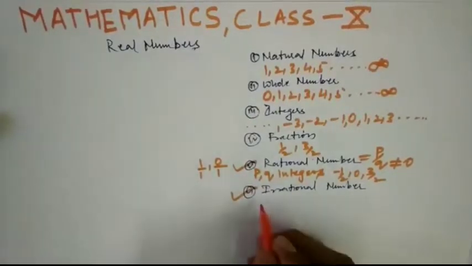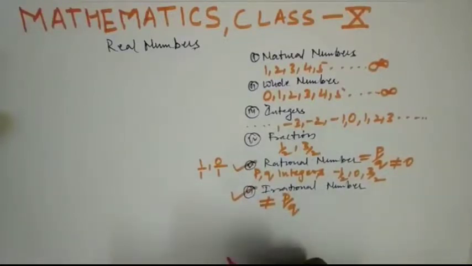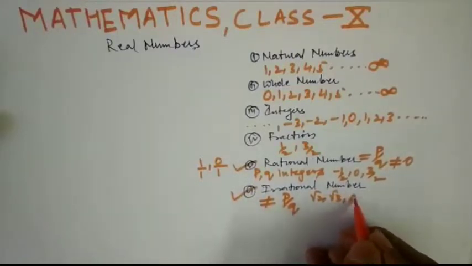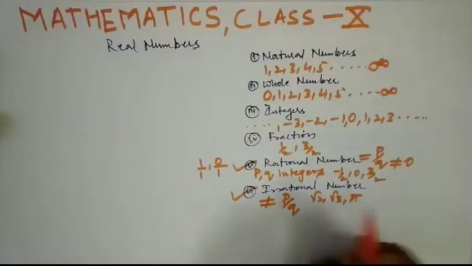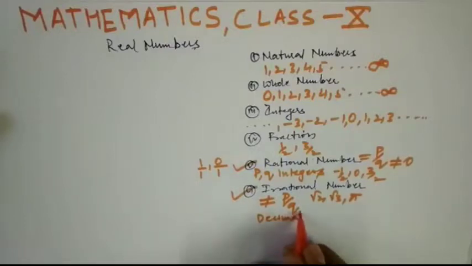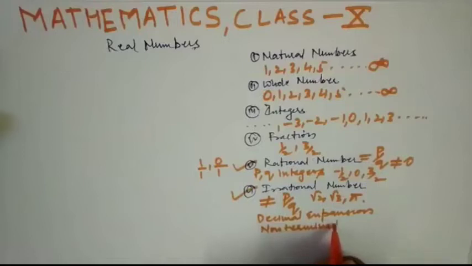What is an irrational number? That which cannot be written in the form p by q. So what are the irrational numbers? Root 2, root 3, pi. And what is the simple definition of an irrational number? The number whose decimal expansion is non-terminating, non-repeating.